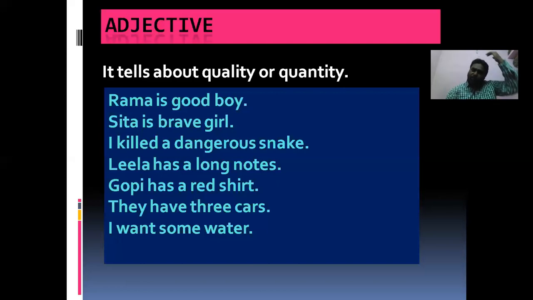in nouns we divide nouns into 2 types: count nouns and uncount nouns. Here car is a countable noun, so we used the number, and water is an uncountable noun, so we used some. We did not use any number before water. So this is the adjective. The definition of adjective is it tells about quality or quantity.